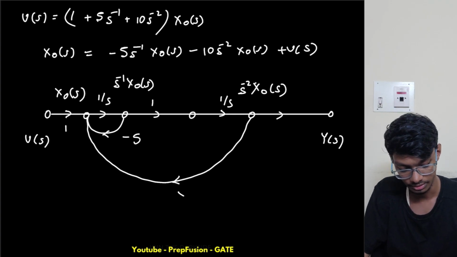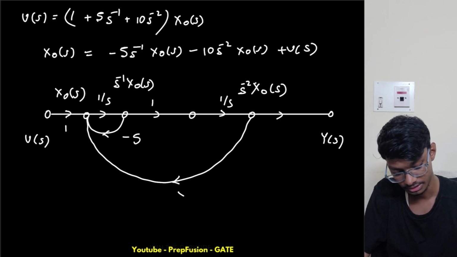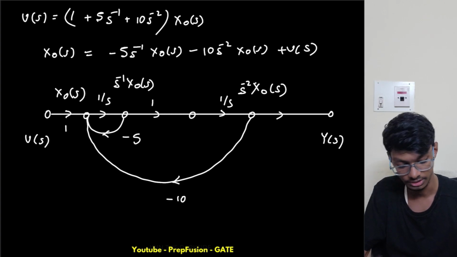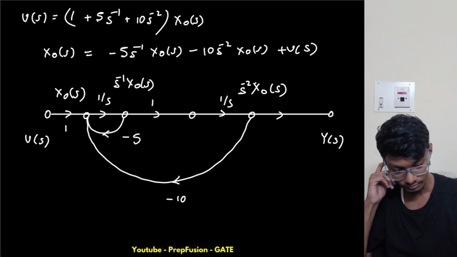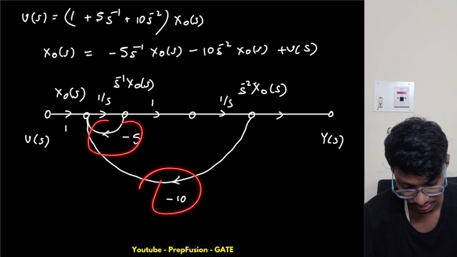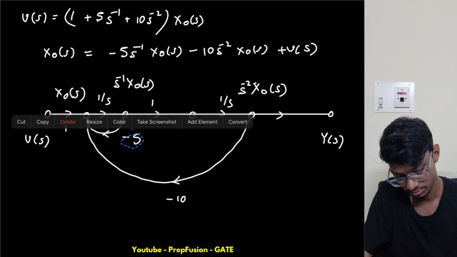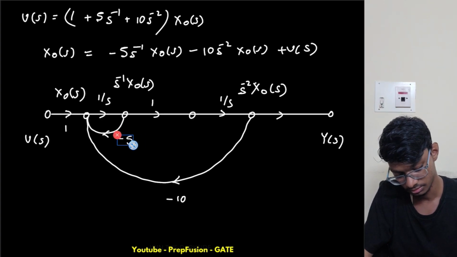Oh, sorry, this one has a gain of -10, okay? So yeah, these are basically two components, okay?